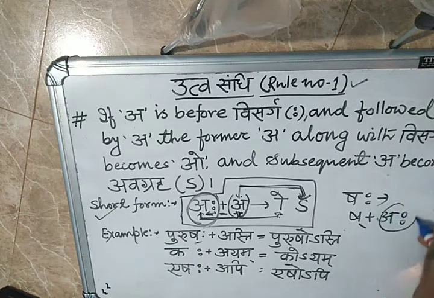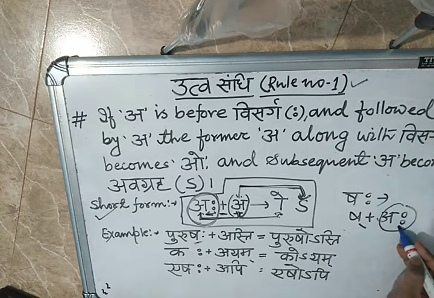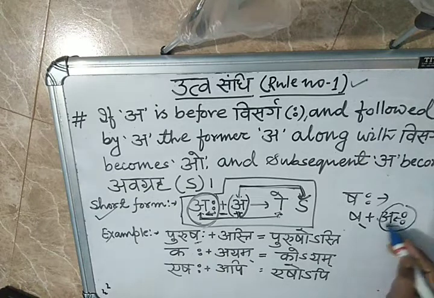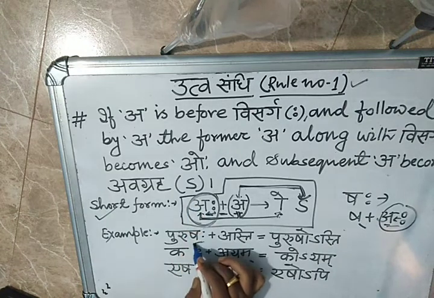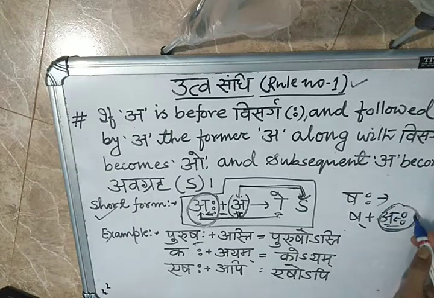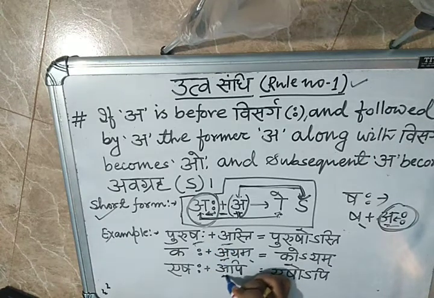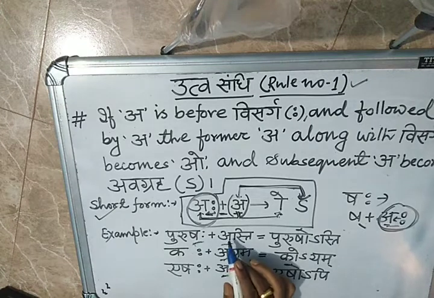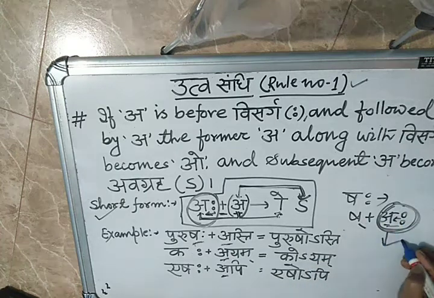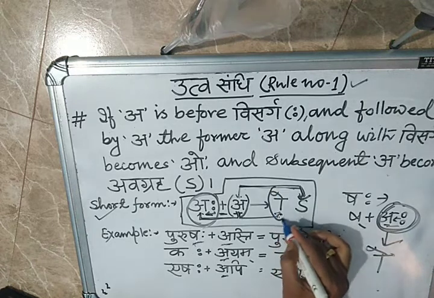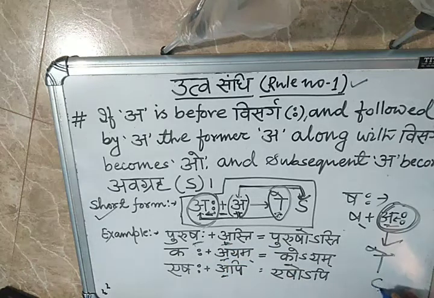So that's why they say: if A is before Visarga, and A follows, then the former A with the Visarga is converted into Okar, and the following A is converted into the Avagraha.